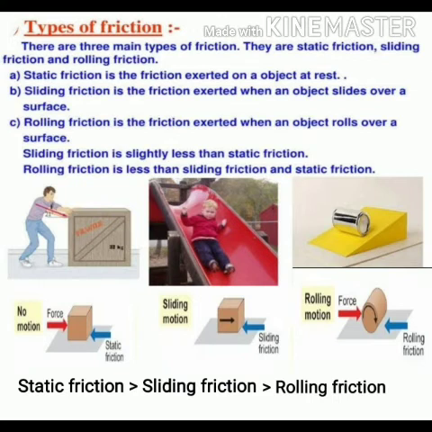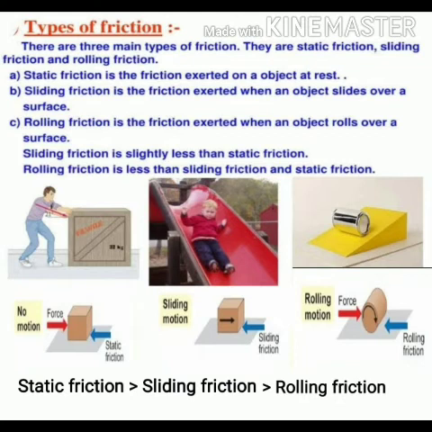The frictional force present when one object moves slowly or starts sliding over the surface of another object is known as sliding friction. Sliding friction is smaller than the static friction. Remember this. And why is it so? Because it is easy. You all will feel it. It is easier to keep an object moving which is already in motion, than to make an object move which is at rest.